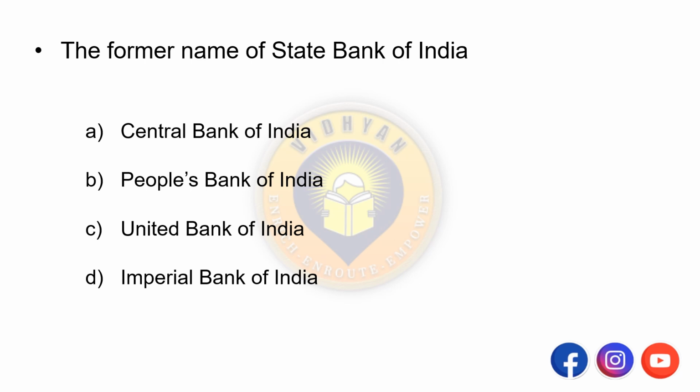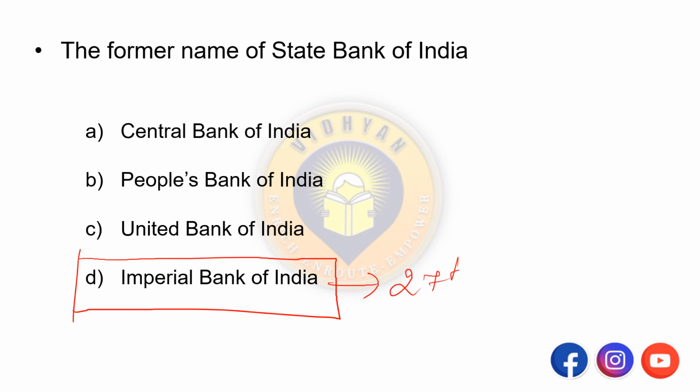So what is the former name of State Bank of India? That is Imperial Bank of India. Okay. So it came into existence on when? 27th January 1921. So SBI before called as Imperial Bank of India.